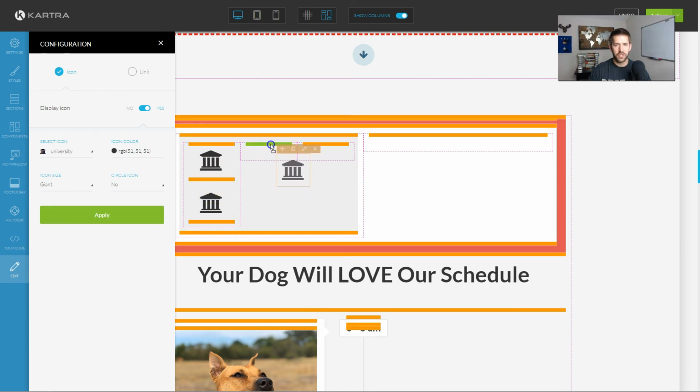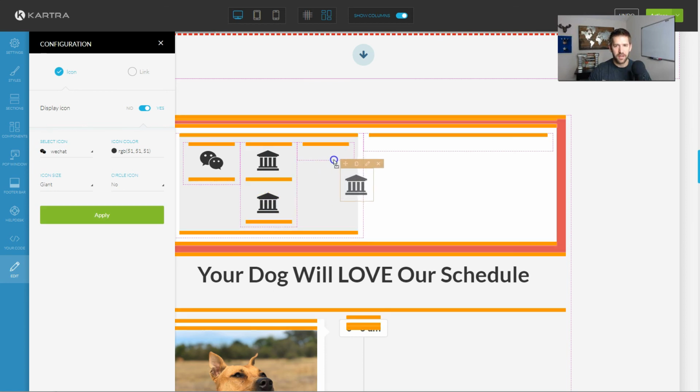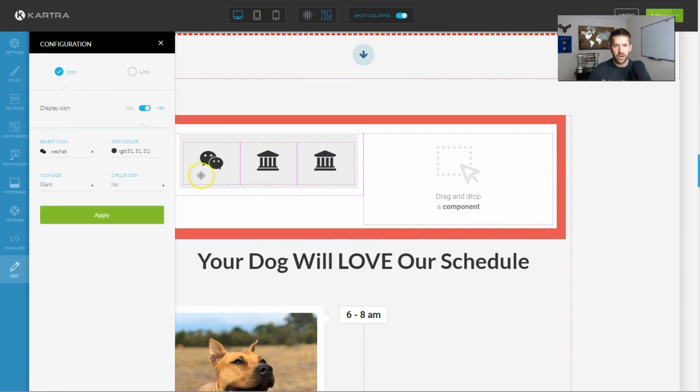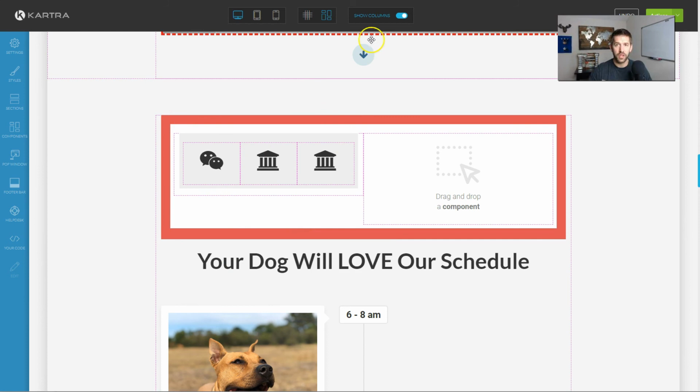Look at this. You can actually do some very intricate designs here. I'm going quickly here, but just to give you an idea, you can do complex designs in Kartra really, really well. What I want to do now is, let me take a look at this. This looks really good, but I want to make sure that this box can be centered.